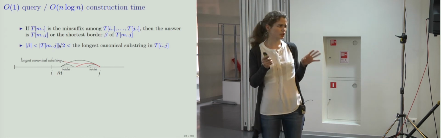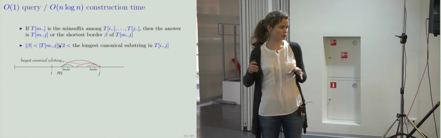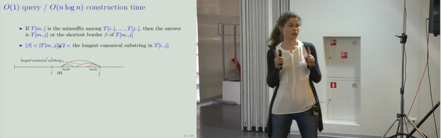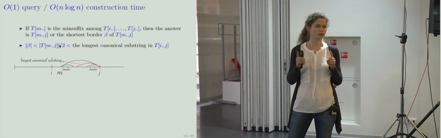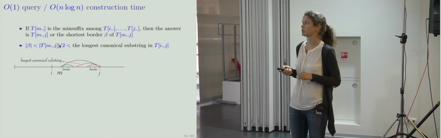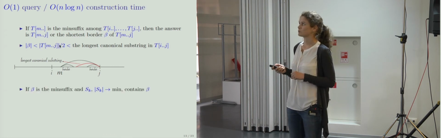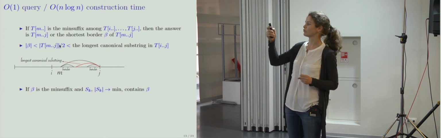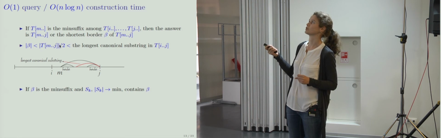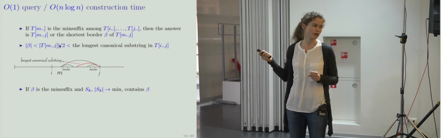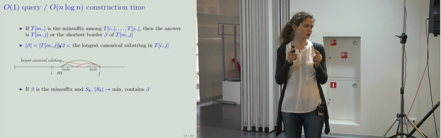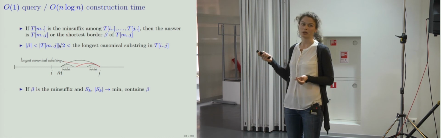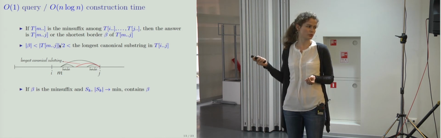So okay, we know that T_MJ can be computed in constant time. The problem is beta, the shortest border. So let's assume for now that beta is the answer, that it is the minimal suffix. How can we compute it then? Oh, I forgot to mention, if we have this longest canonical substring in T_ij, and beta is short, then the longest canonical substring actually contains the border, it contains beta.